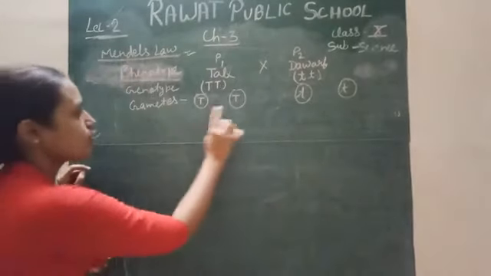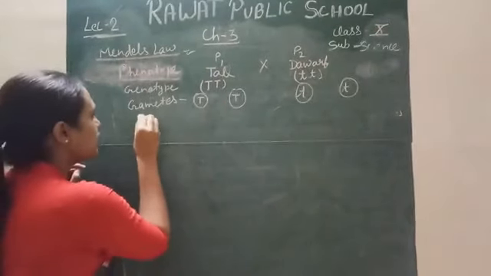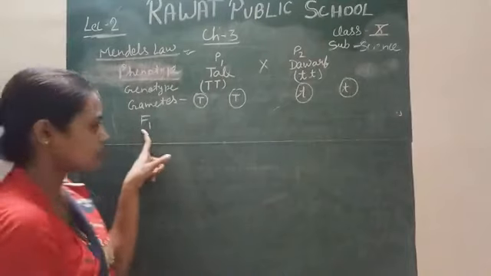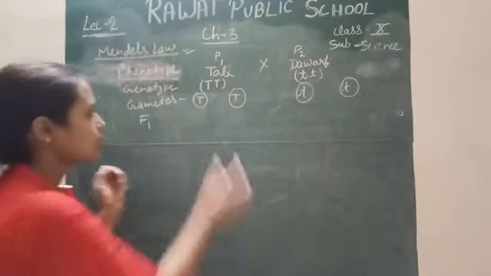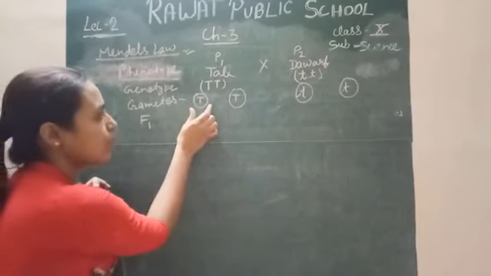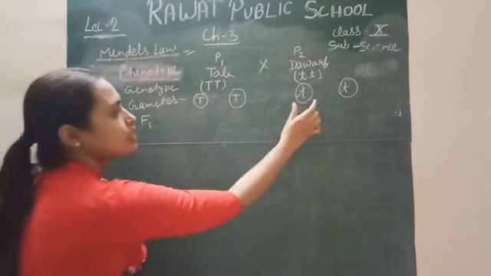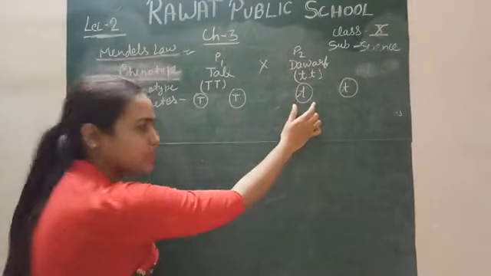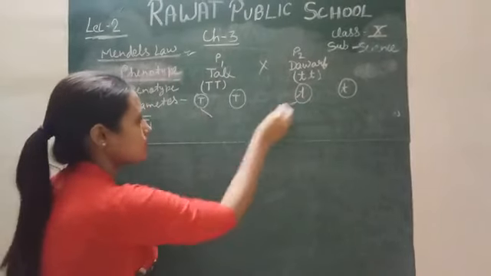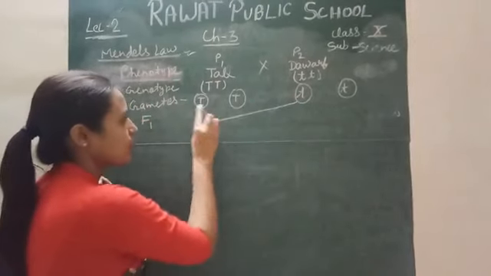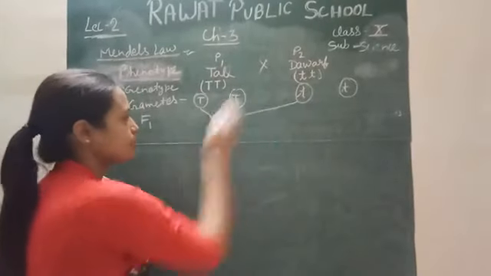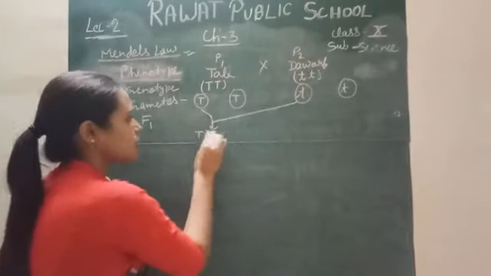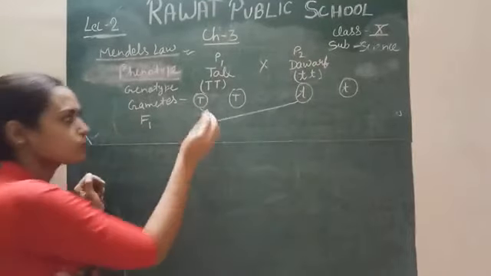So after the formation of gametes, I will make our first generation. This is our first filial generation. In our first generation, I will cross one gamete of parent P1 with one gamete of parent P2. This is the capital T, small t.